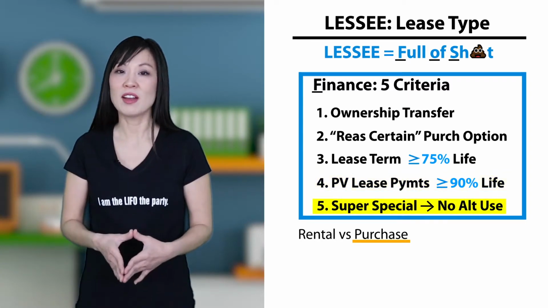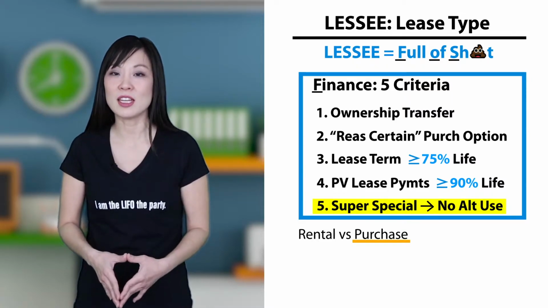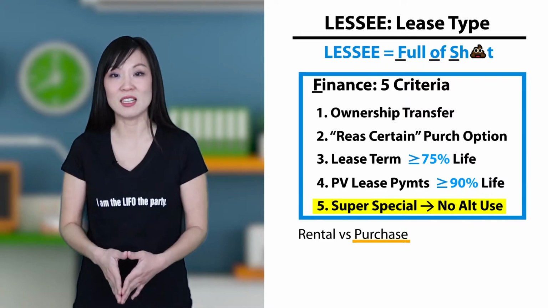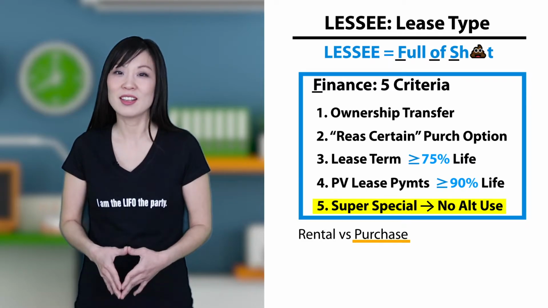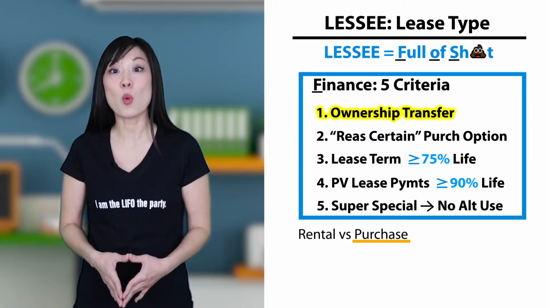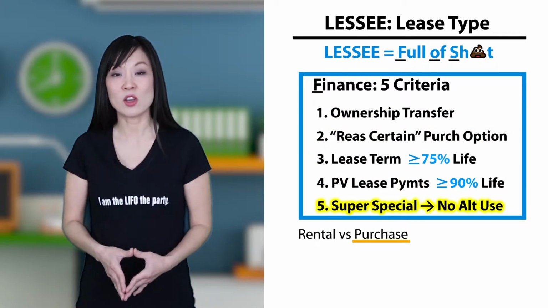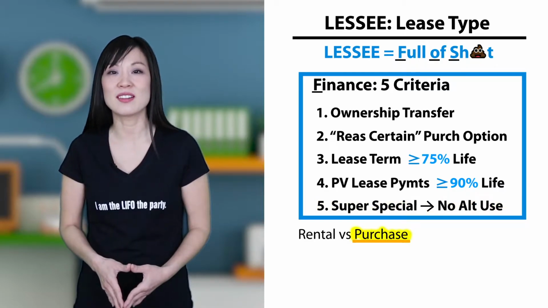And criteria 5. The asset is so super specialized that no one else can use it. Then it was essentially made for that one lessee. The lessee is going to have to pay for that. It's really a purchase, not a rental. So you see, if you hit any one of the 5 criteria, and you only need one, then it's a finance lease, which means it's really a purchase, not a rental.